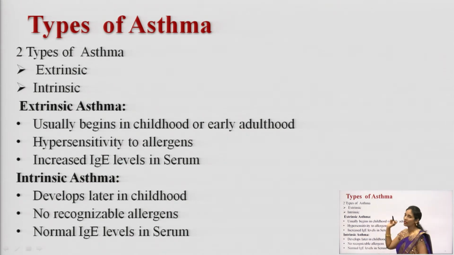And next we will move to the types of asthma. So, how many types of asthma are there? Basically, asthma has been categorized into two types. One is extrinsic asthma and the second one is intrinsic asthma. So, there is a major difference between extrinsic asthma and intrinsic asthma.